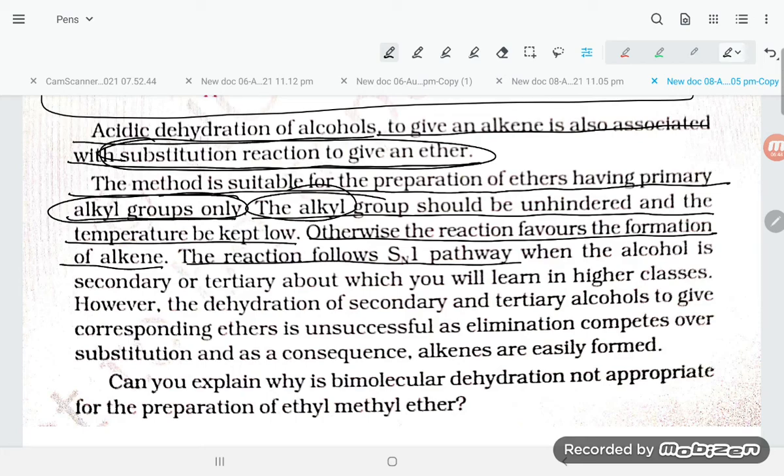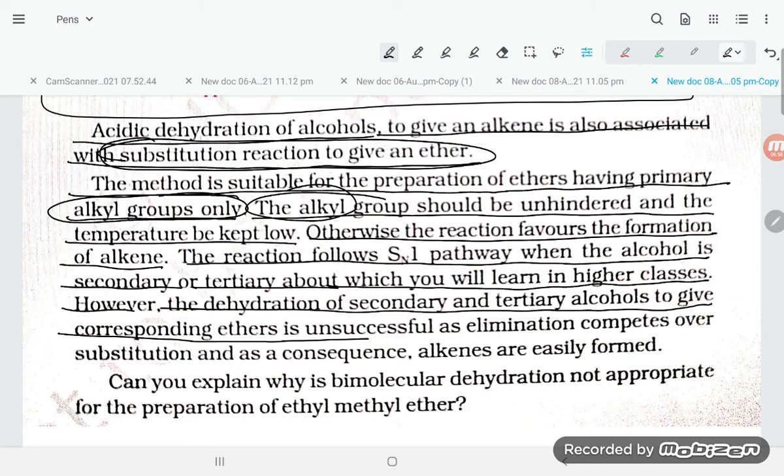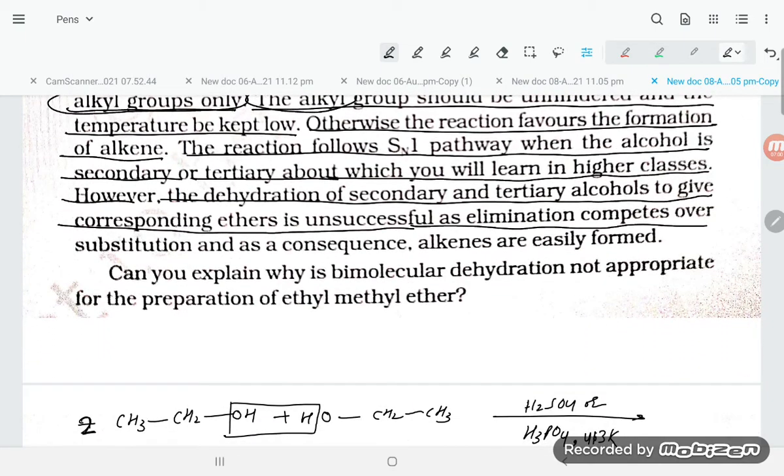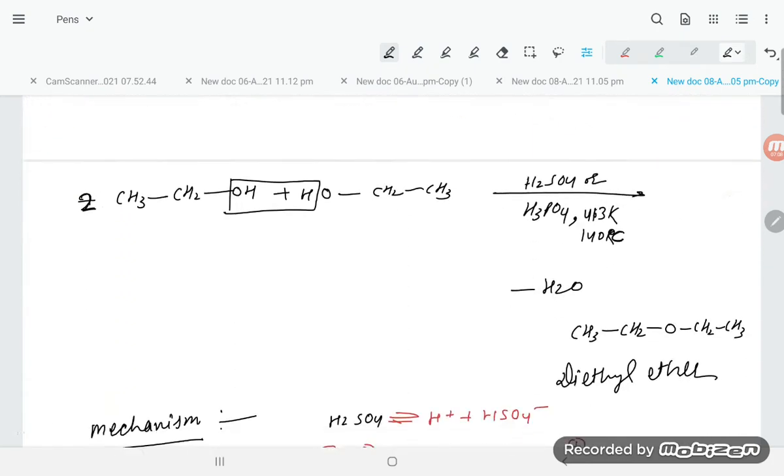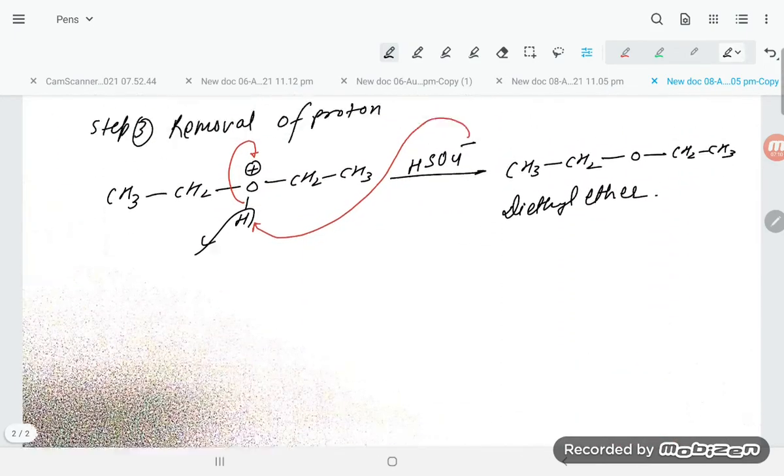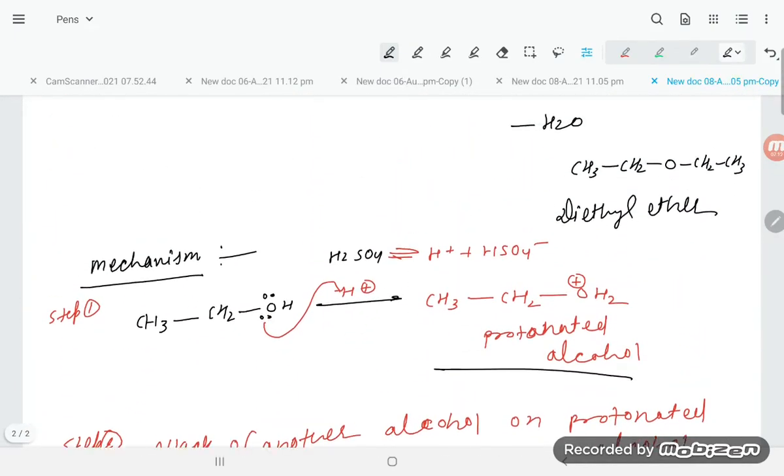The reaction follows the SN1 pathway when the alcohol is secondary or tertiary, but about that we'll learn in higher classes. However, the dehydration of secondary and tertiary alcohols to give the corresponding ethers is unsuccessful as elimination competes over substitution, and hence alkenes are easily formed. Okay, so this is our answer, student. Keep in mind temperature should be low, students.